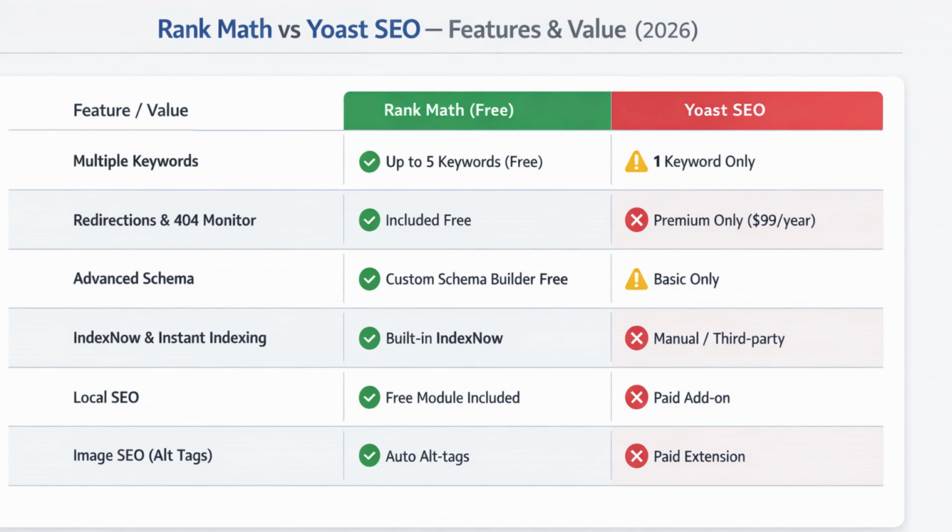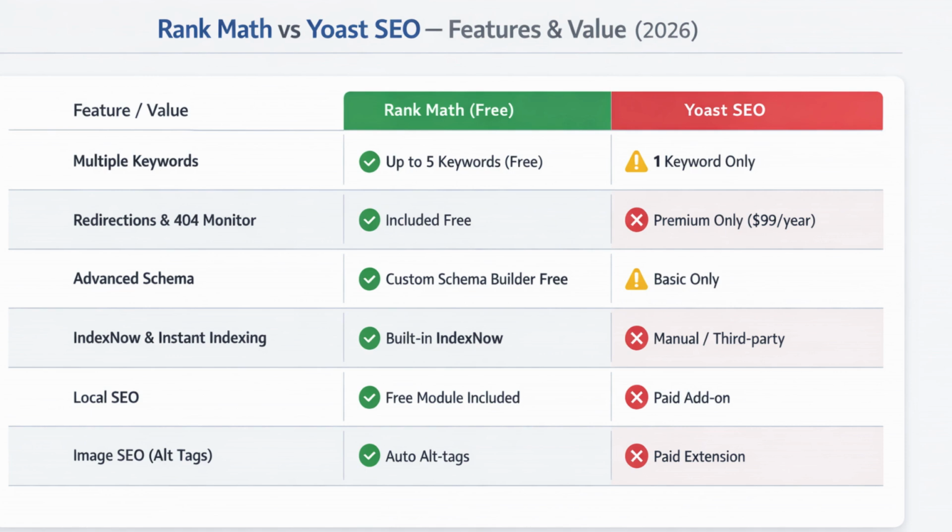4. IndexNow and instant indexing. Speed matters. Rank Math's built-in IndexNow support ensures your new content is indexed by Bing and Google almost instantly. With Yoast, it's often a manual process unless you use third-party tools.